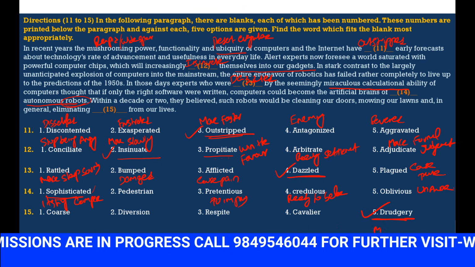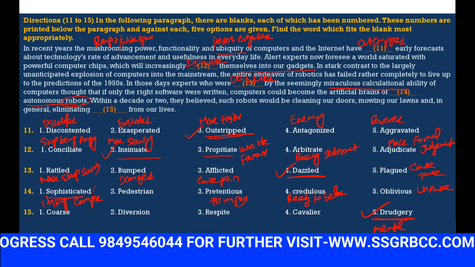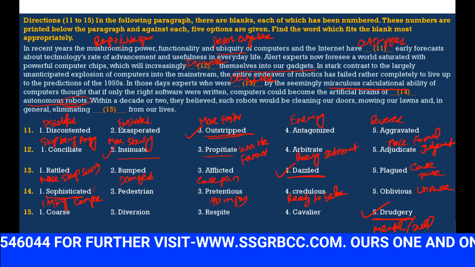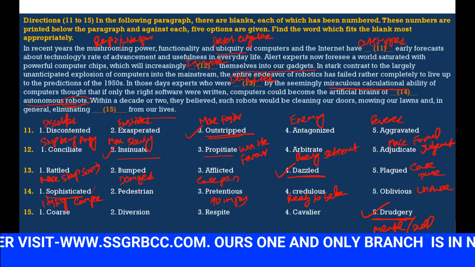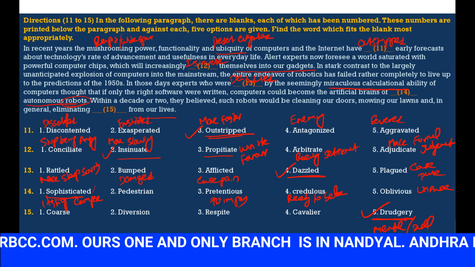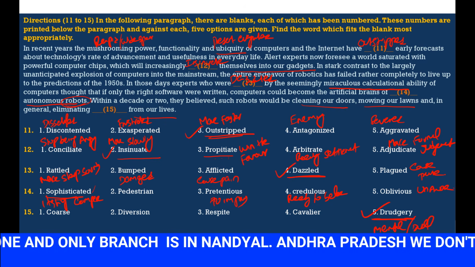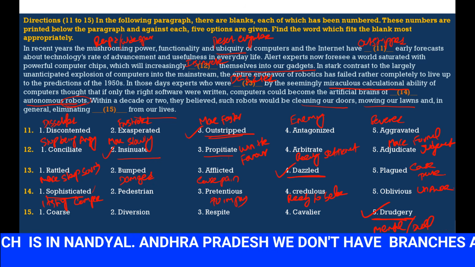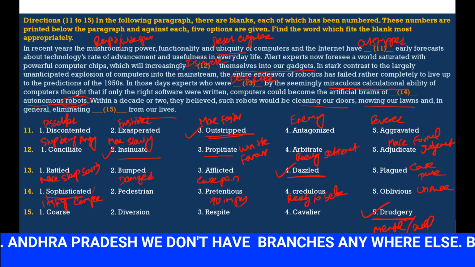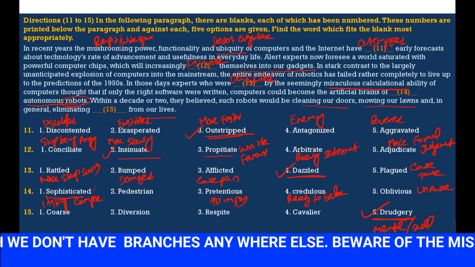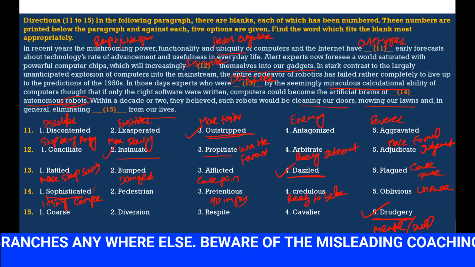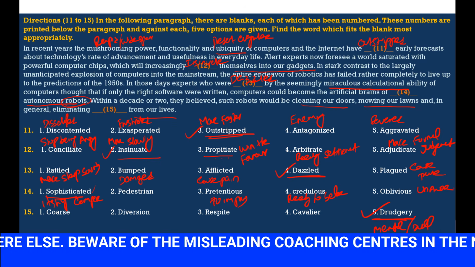Drudgery means mental or dull work. Previously we were cleaning our doors and mowing our lawns and everything, but after the robots have come, they will be doing the work, reducing our work. So they will reduce our mental and physical work also.